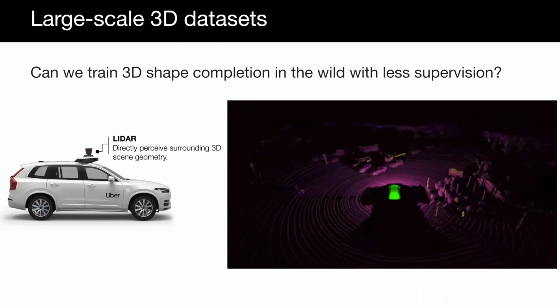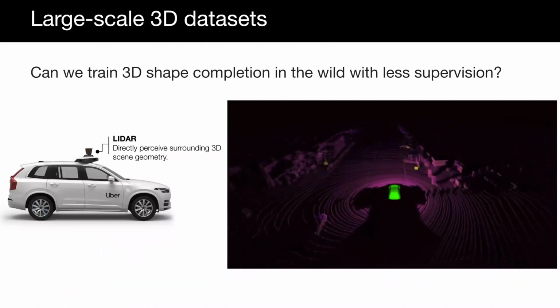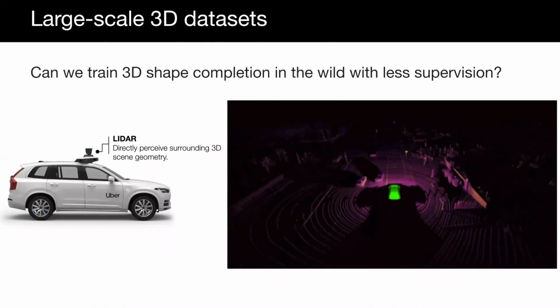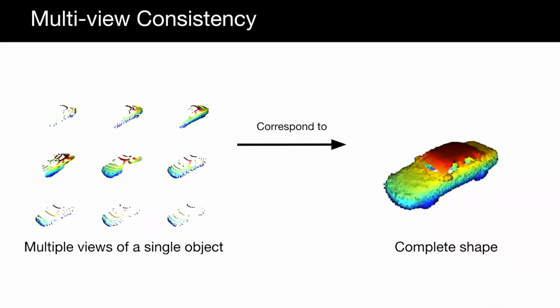On the other hand, there are an increasing number of large-scale 3D datasets. Can we leverage these datasets to train 3D shape completion without ground truth annotations? Our key insight is that multiple views of a single object correspond to the same complete shape. And the complete shape can induce different views by projection. Thus, by leveraging multi-view consistency, it is possible to learn shape completion without ground truth shape and pose supervision.